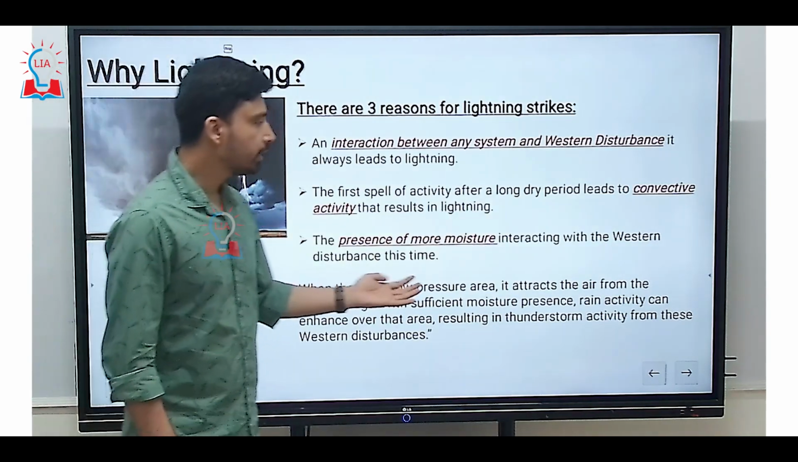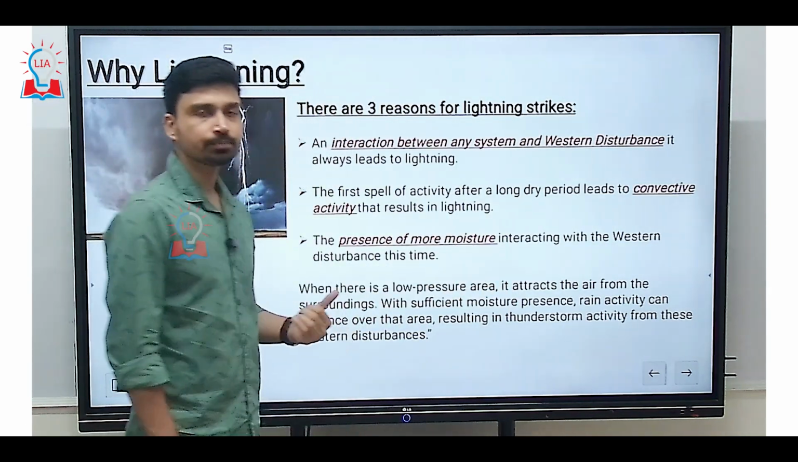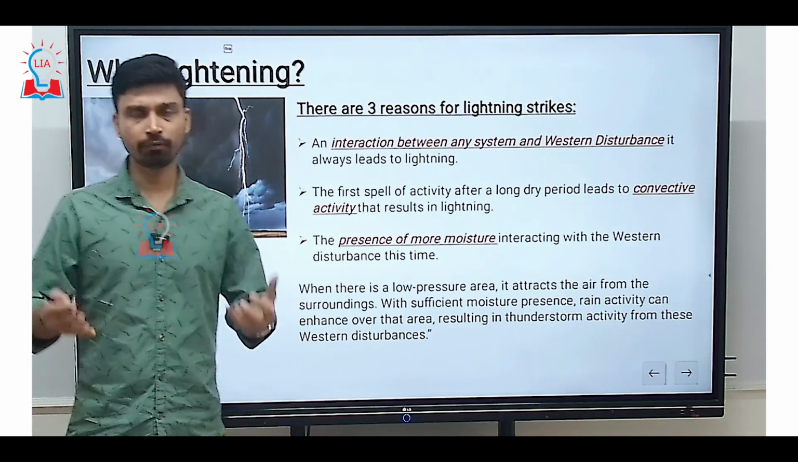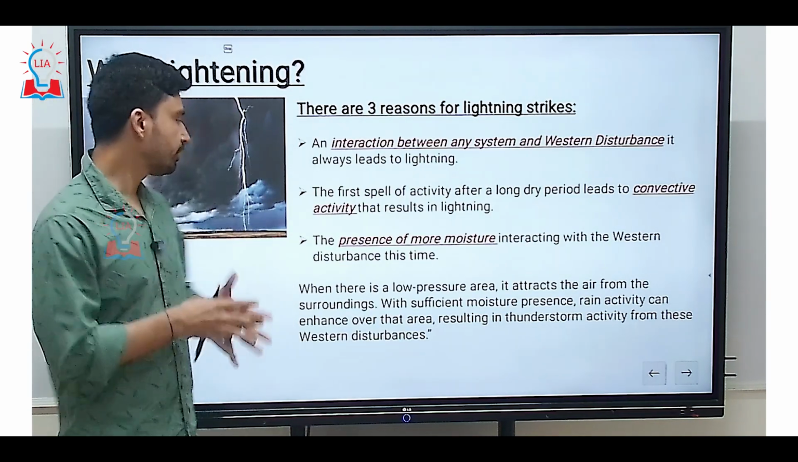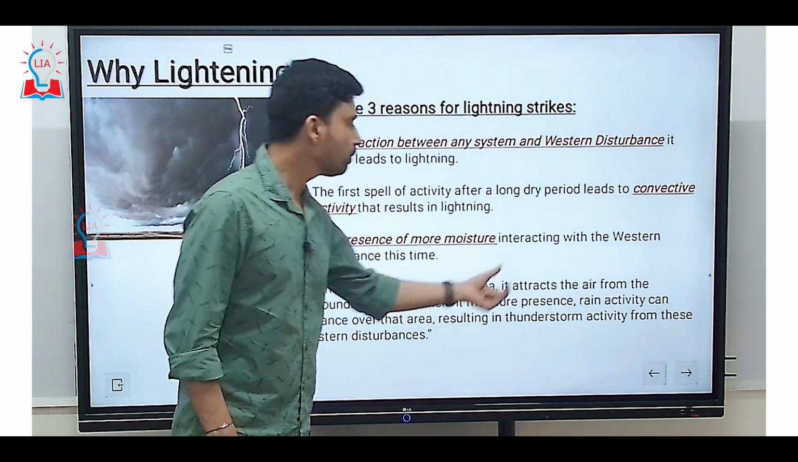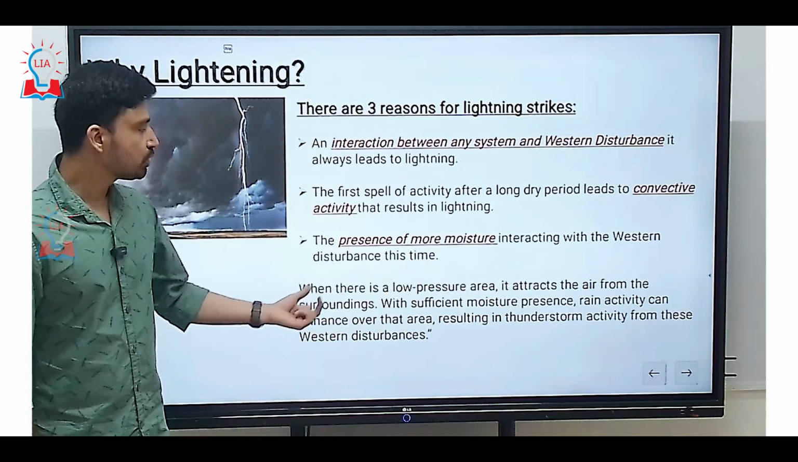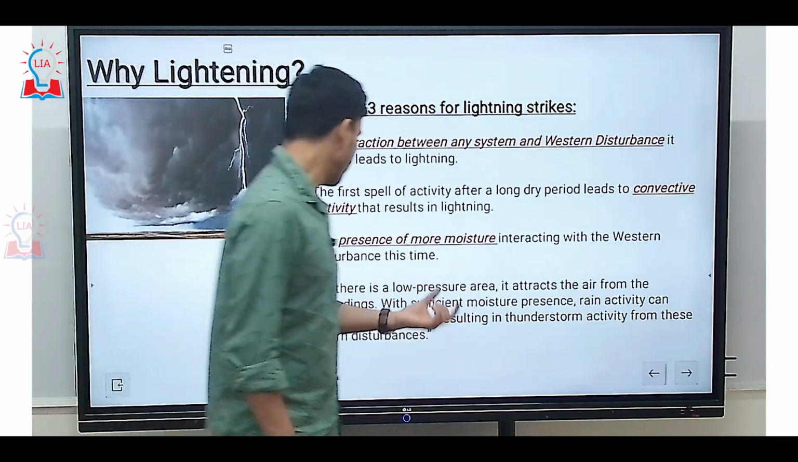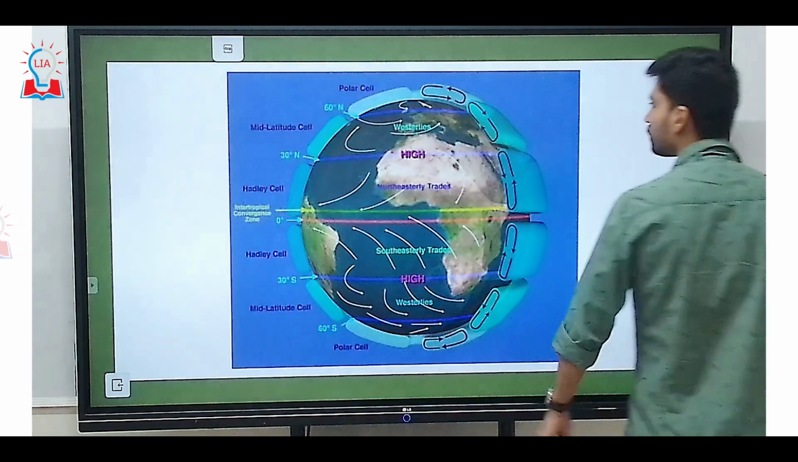Whenever there is a low pressure area, it attracts the air from the surroundings, because generally the wind moves from the high pressure region to the low pressure region. And with sufficient moisture present, rain activity can be enhanced over that area, resulting in thunderstorm activity from these western disturbances.